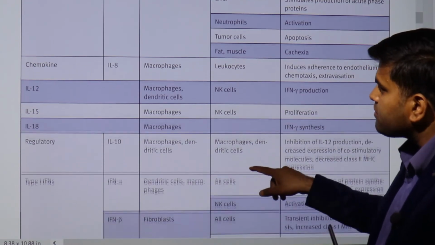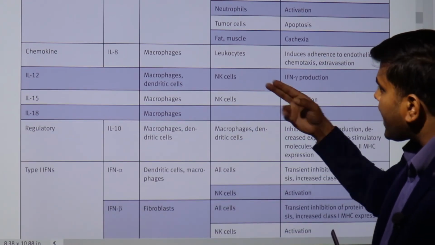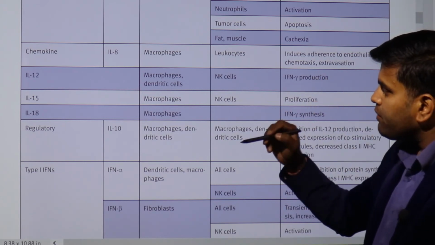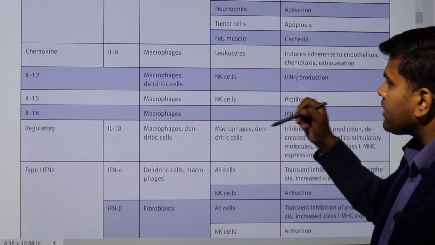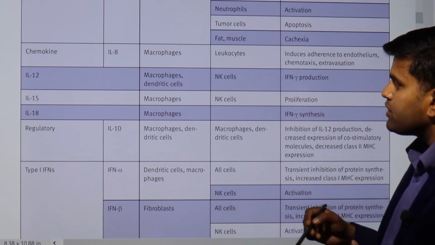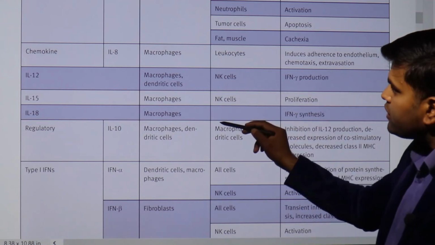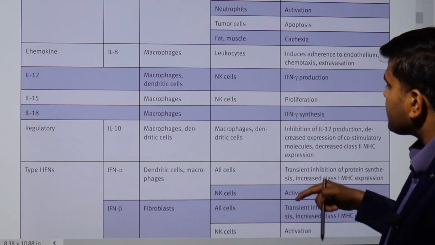Interleukin 12, which is released from the macrophage and dendritic cell, acts on the NK cell and helps in the production of interferon gamma. Interleukin 15 is also released from the macrophage, acts on the NK cell and causes the proliferation of the NK cell. Talking about interleukin 18, that is also released from the macrophage and causes the synthesis of